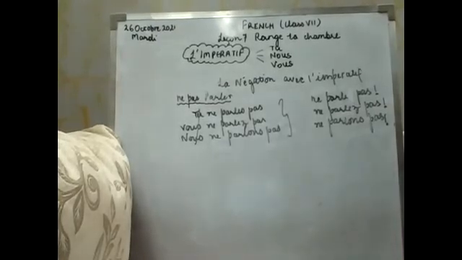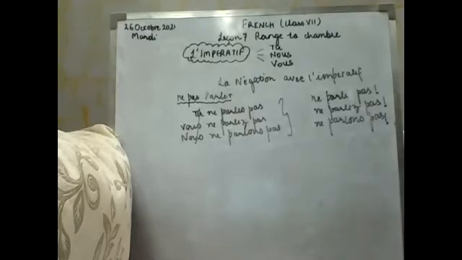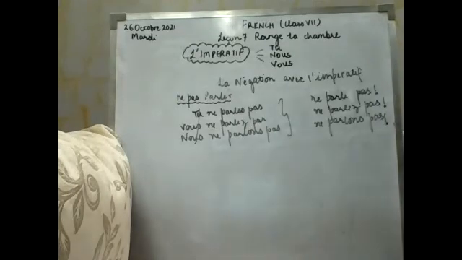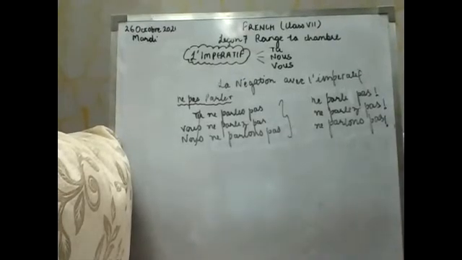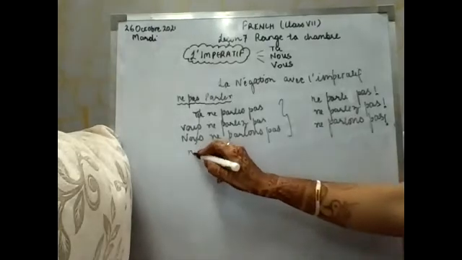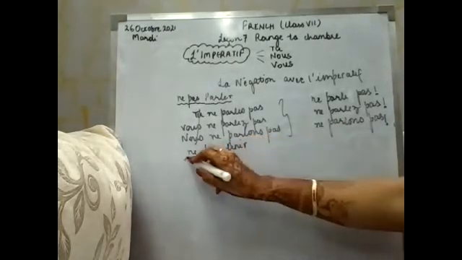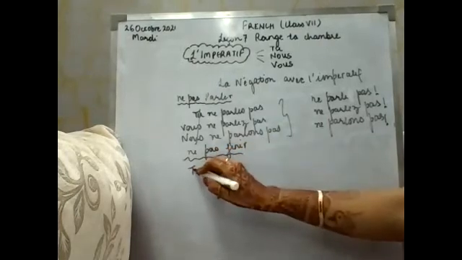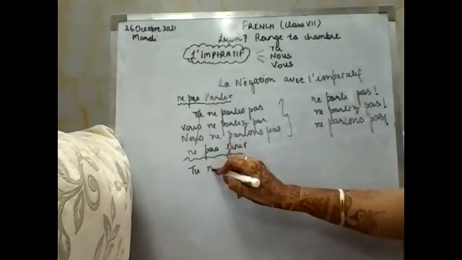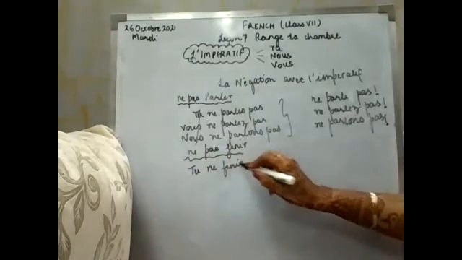Next, if I talk about an ir ending verb, how am I going to do it? I'll take finir only. Ne pas finir is the verb. So again, I'm going to conjugate it in the normal present tense.